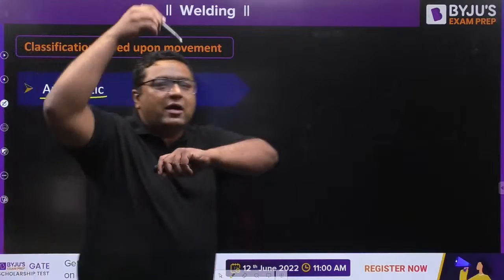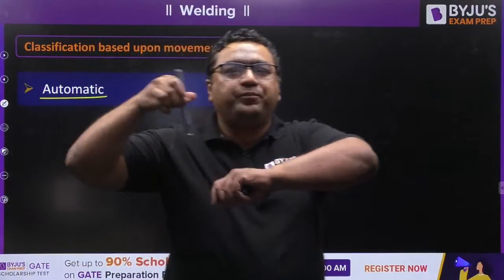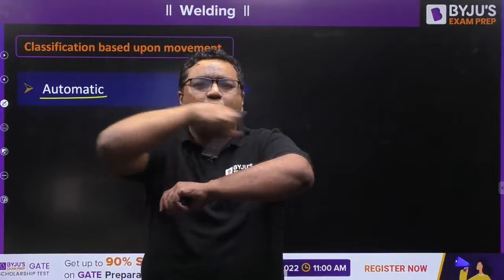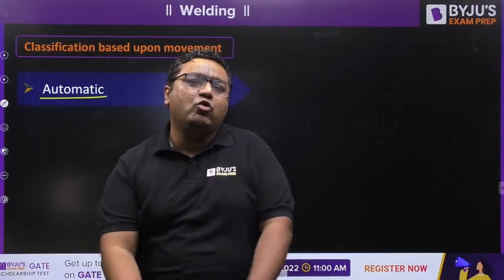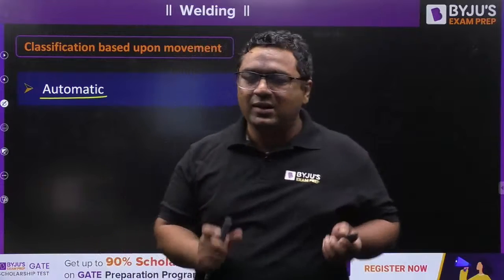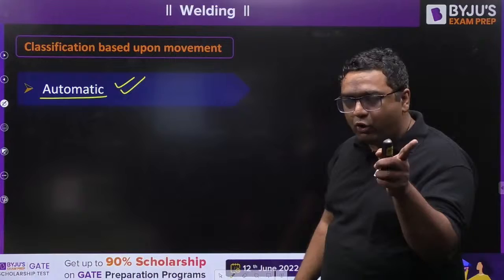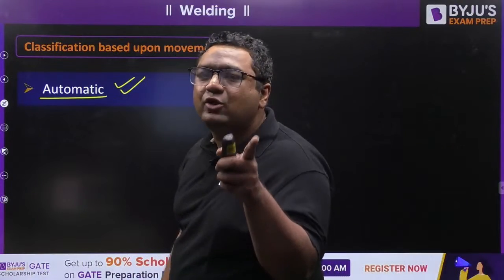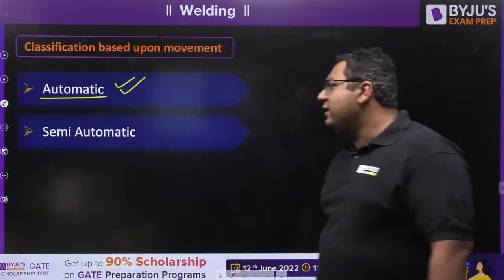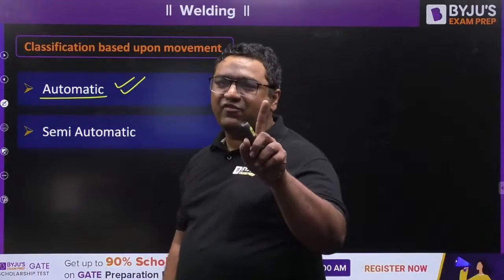My dear, if both the movements, this one and that one, towards the workpiece and along the workpiece, are done by machines, then this type of welding is said to be automatic welding. If both the movements are done by machine, it is said to be automatic welding. My dear, you know the most important movement is the first one.